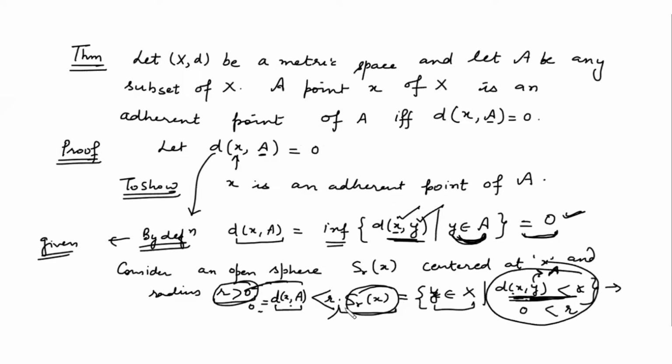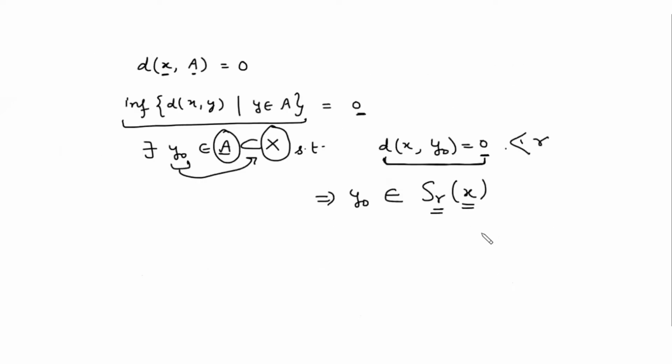It will lie in it. Is it clear? Yes. So this implies what? If you get even one point of the set A in the open sphere, such that the intersection of the open sphere with A is non-empty, this implies that x is an adherent point of A.